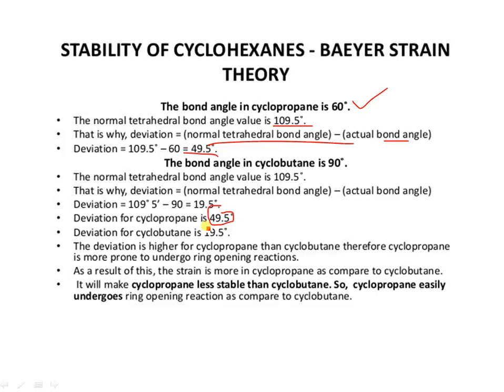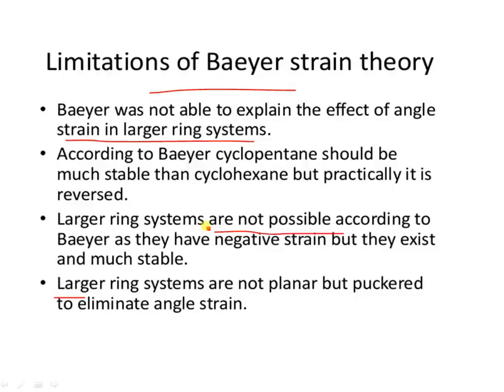But Baeyer's theory fails to explain this: cyclopentane has minimum angle strain and is hence found to be stable. But from cyclohexane onwards, the angle strain goes on increasing, and hence they should be more and more unstable as per Baeyer. But the experimental measurements of the heat of combustion show there is no angle strain from cyclohexane onwards in higher cycloalkanes.